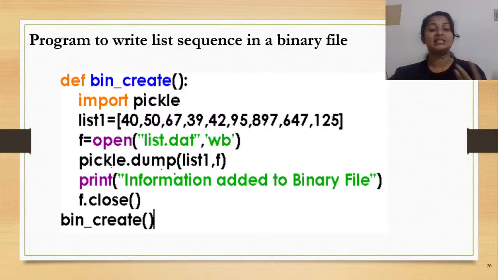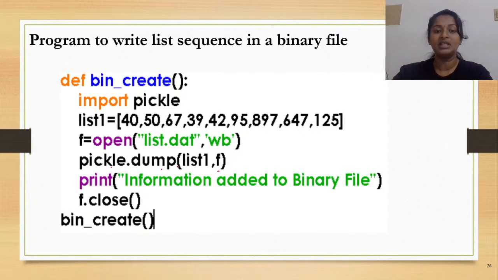In the syntax, we learned that there are two arguments to be passed inside the dump method. The first is the name of your structure, and the second is the file object. So here I am first passing the name of my structure followed by the file object.